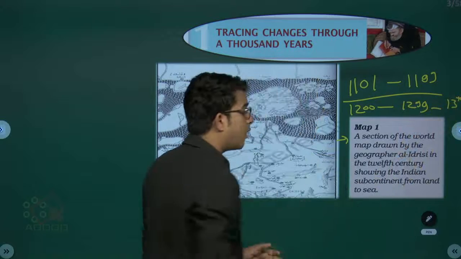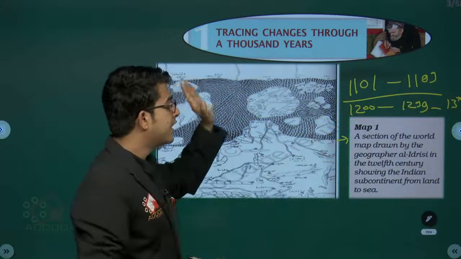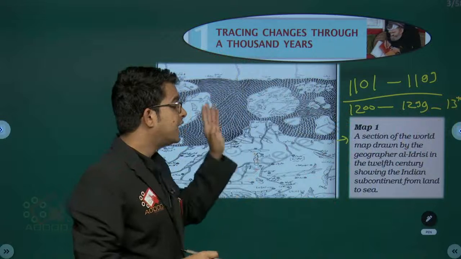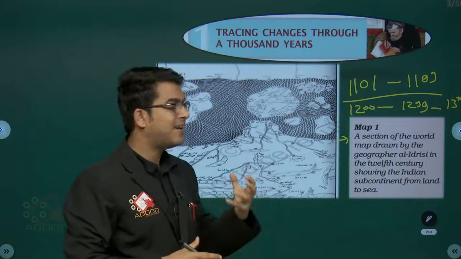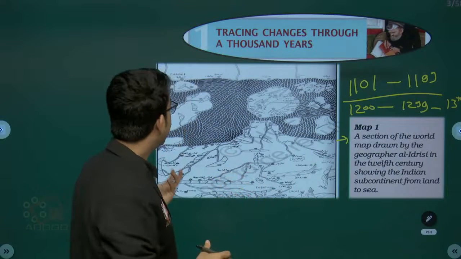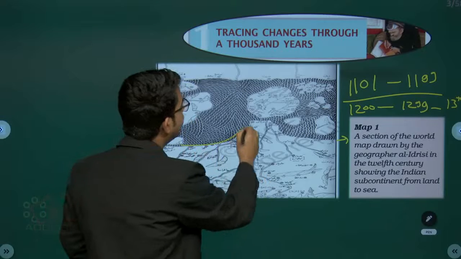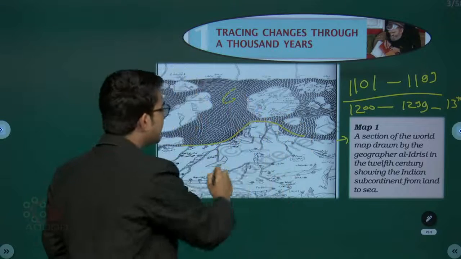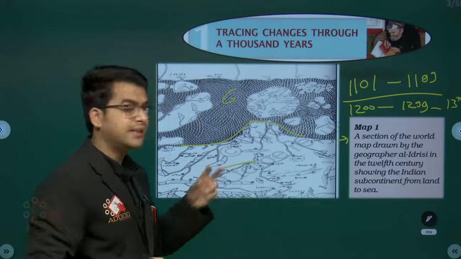So Al Idrisi made this map in the 12th century, showing the Indian subcontinent from land to sea. He had divided the portion: the land over here, the sea over here.